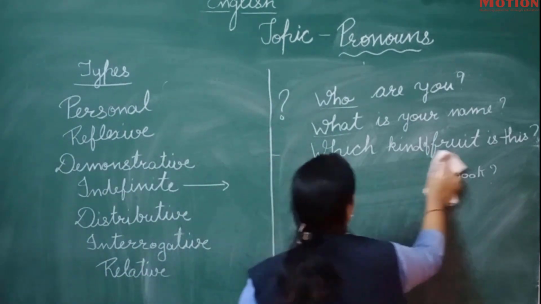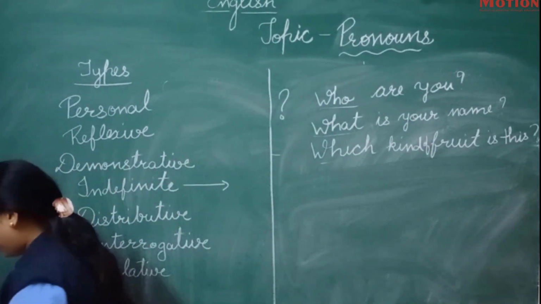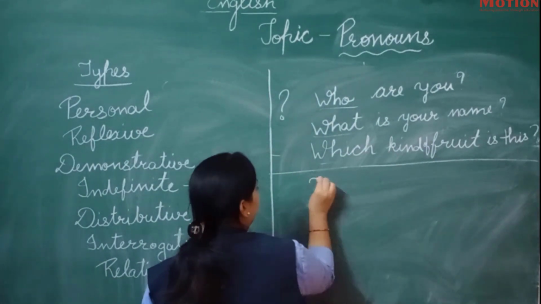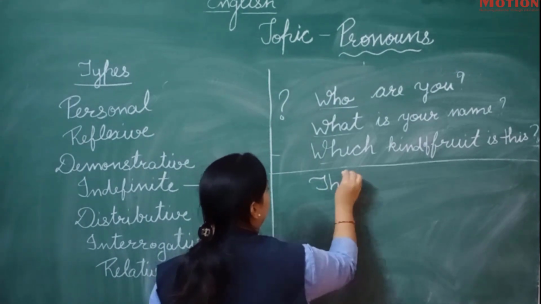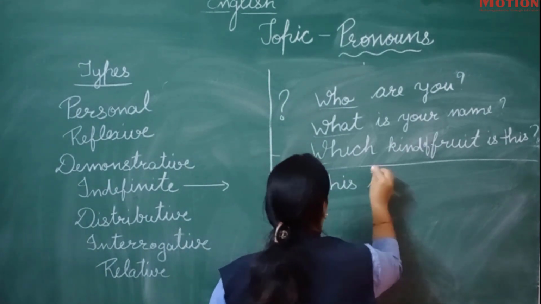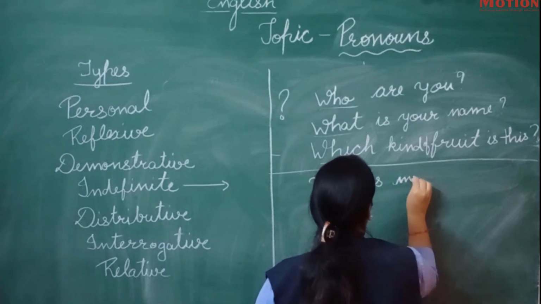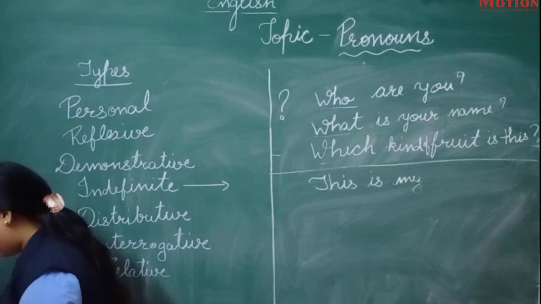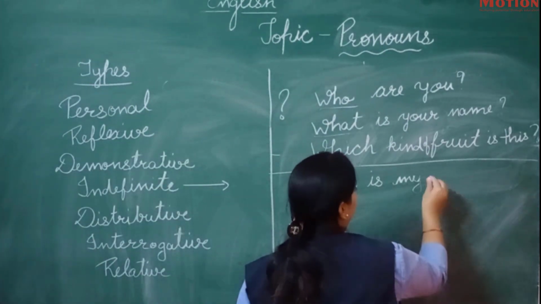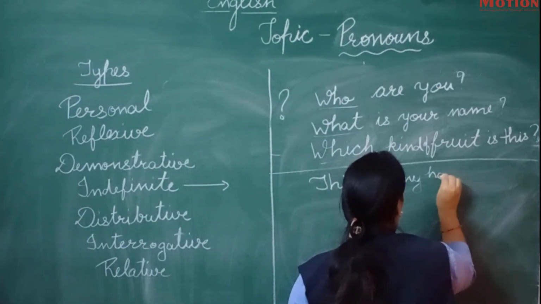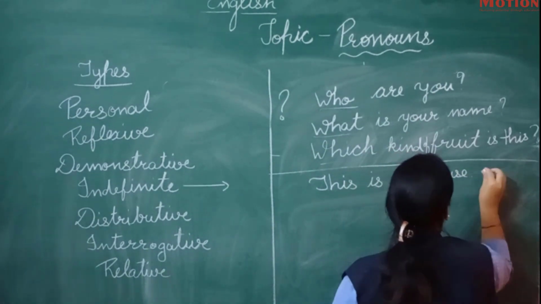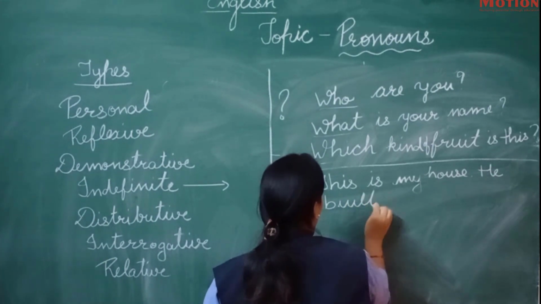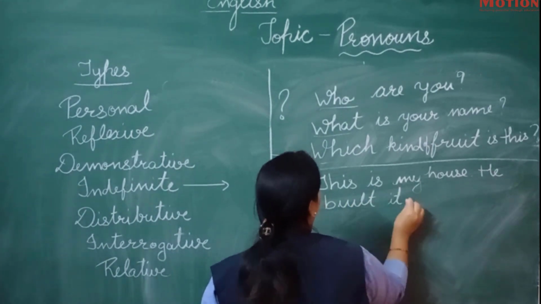relative pronoun. Now what is a relative pronoun? I will write some sentences over here. This is my house. He built it.